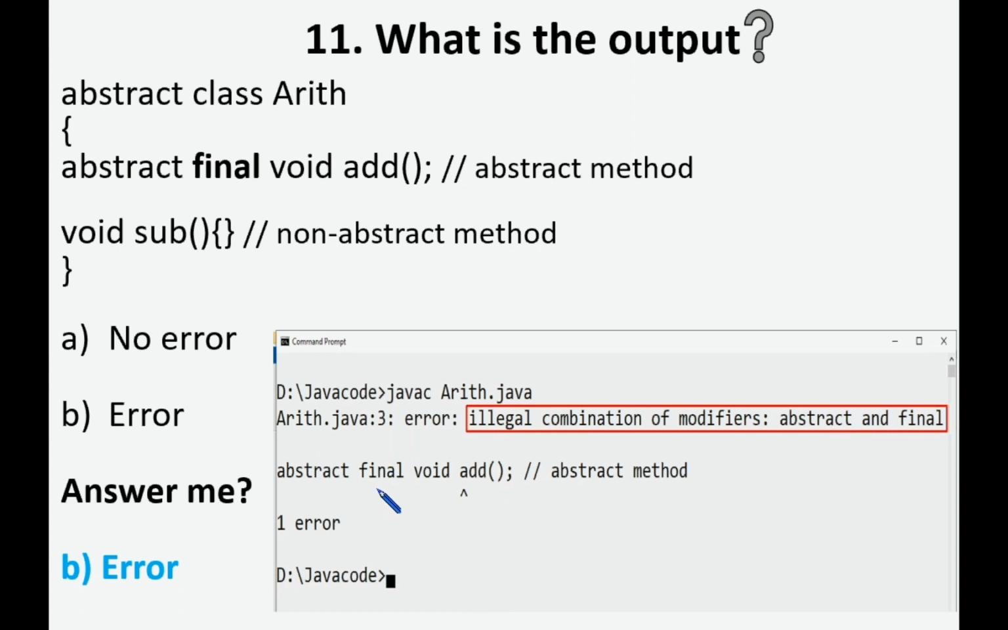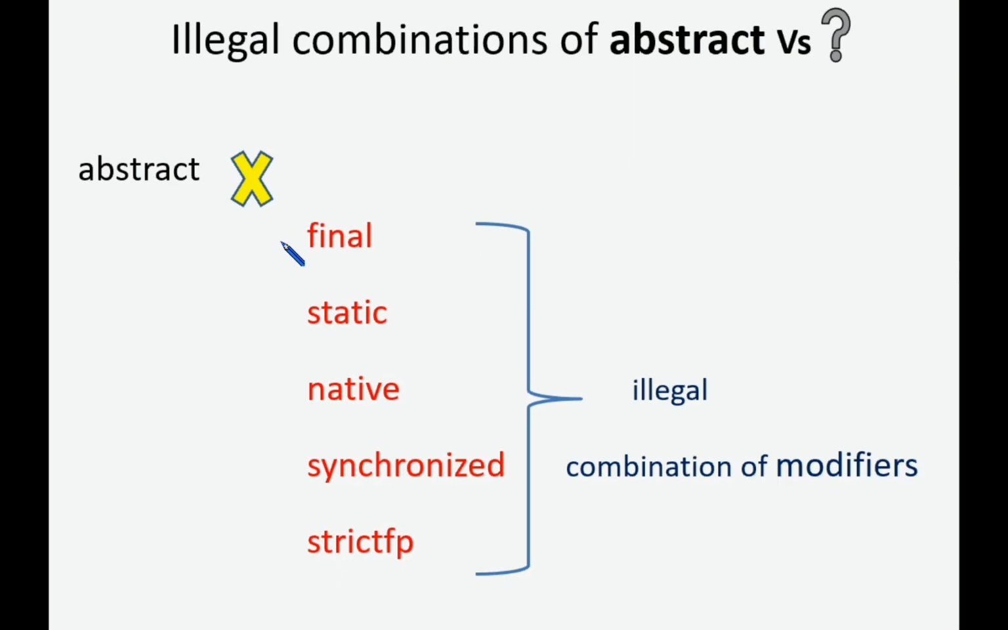Not only final. So see this. What are all the illegal combinations? Whenever we are using the abstract keyword, these 5 modifiers, final, static, native, synchronized, strictfp, we can't use these 5 combinations, which leads to illegal combination of modifiers. Now note it down. Not only final, we can't use abstract and static, abstract and native, abstract and synchronized, abstract and strictfp.